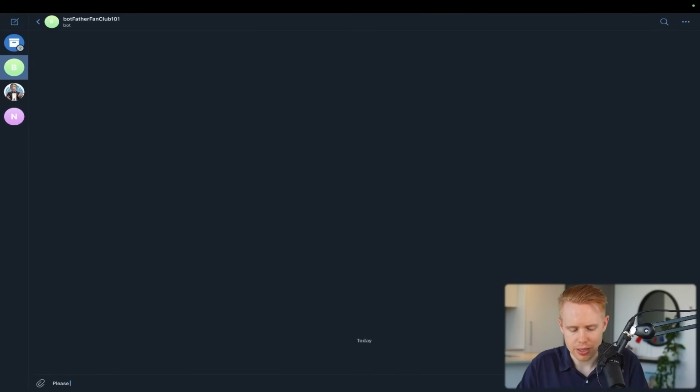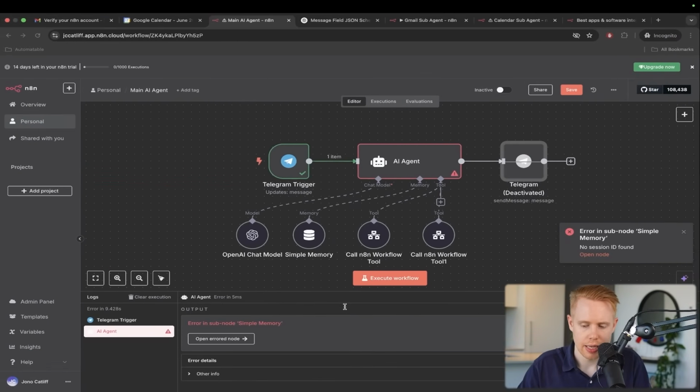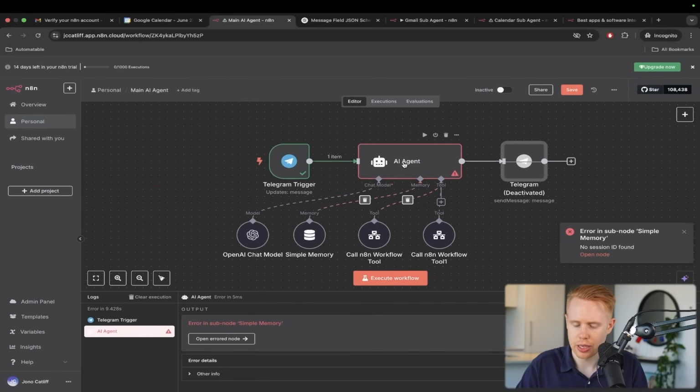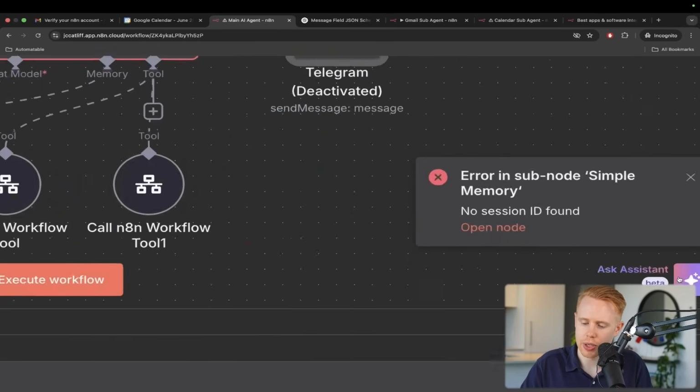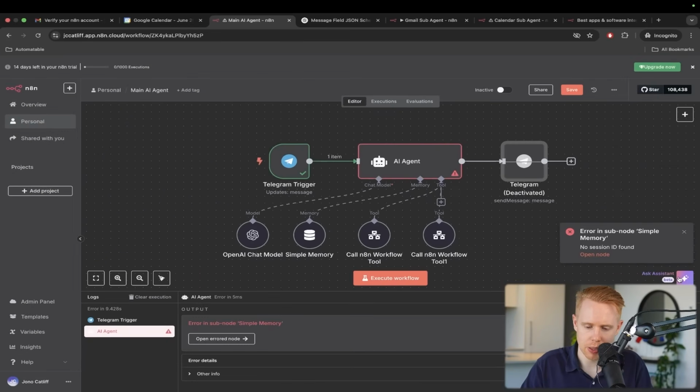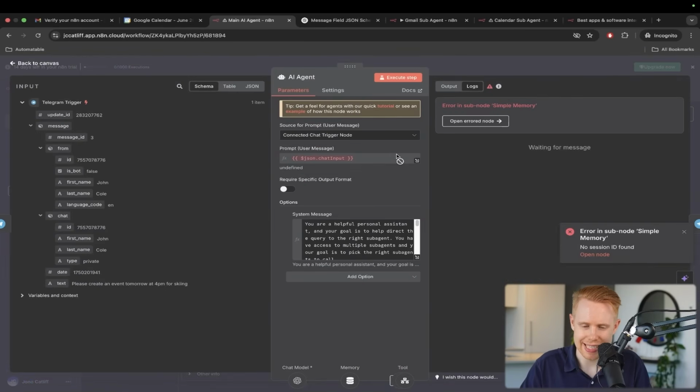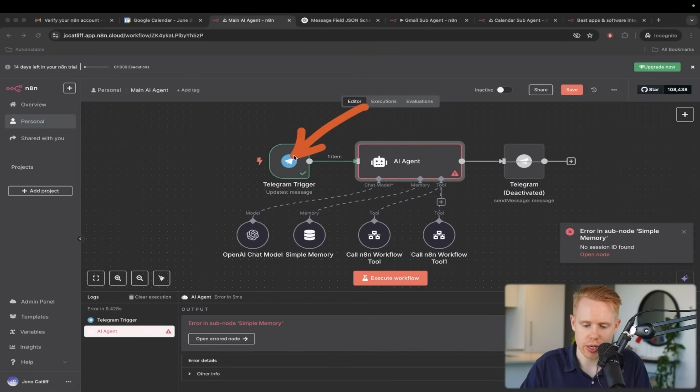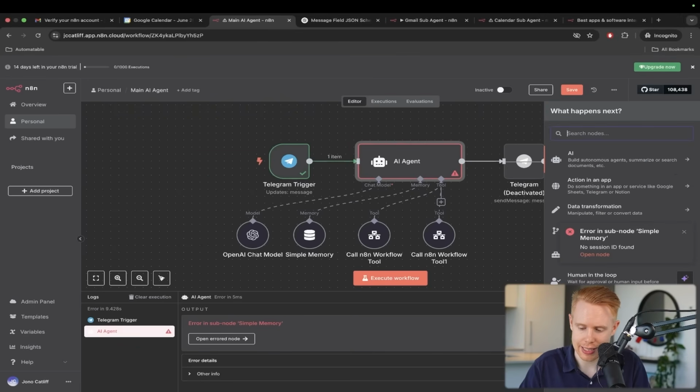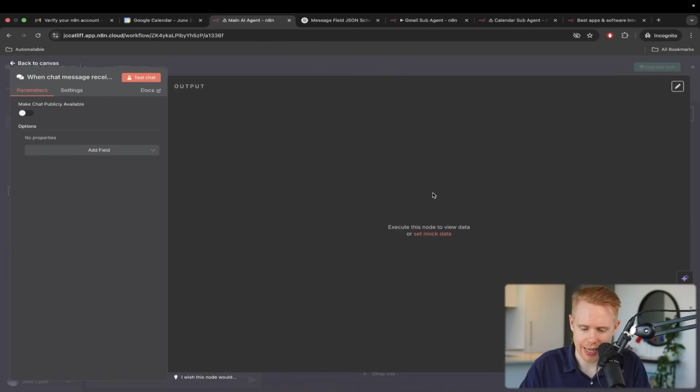I'm going to say, please create an event tomorrow at 4 p.m. for skiing or whatever. And, oh, it looks like, okay, here we go. Error in subnode, simple memory. What's going on here is that because we changed the trigger, again, we have to change the input message into the AI agent because it's expecting instead that we're going to message through this chat node here.